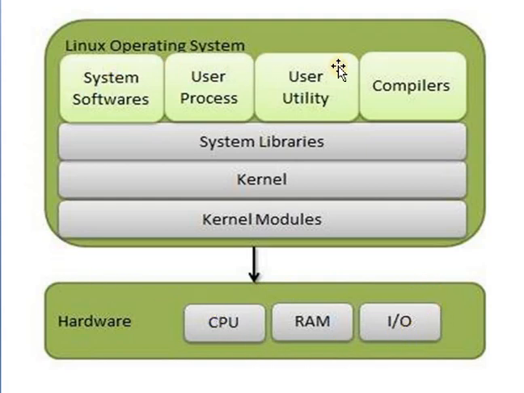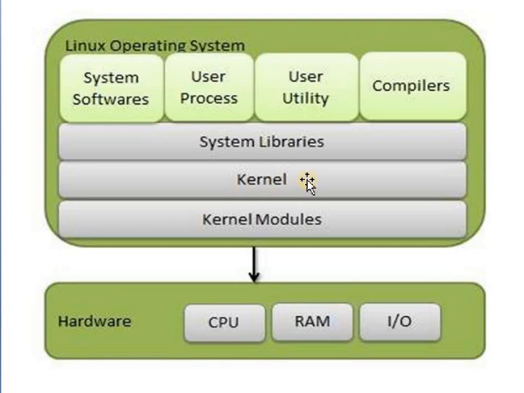Next, in the Linux operating system, there are three main components: system libraries, which consist of a number of features or functions used for implementing the applications in the kernel.